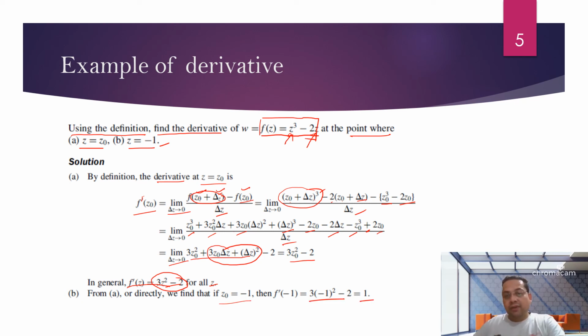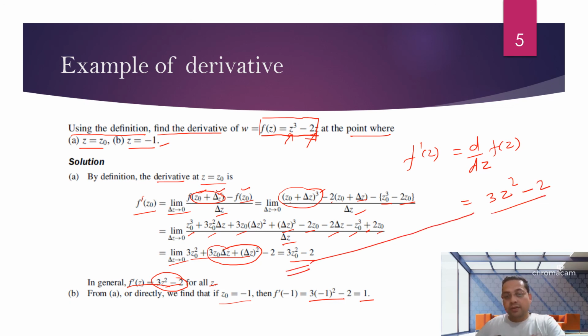Actually the derivative f dash(z) is d by dz of f(z), which equals 3z square minus 2. This is the same value, but this is the first principle rule, which you studied from class 12th onwards.